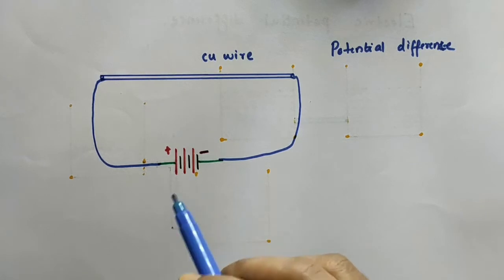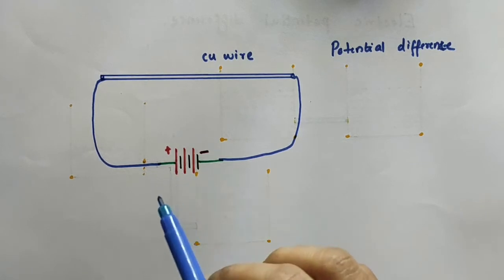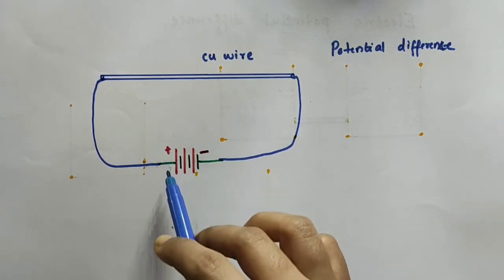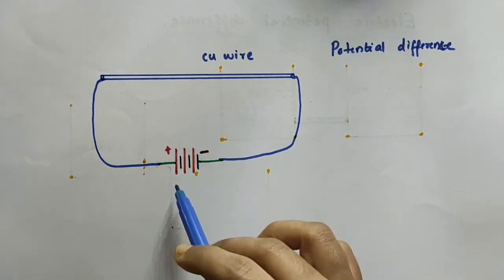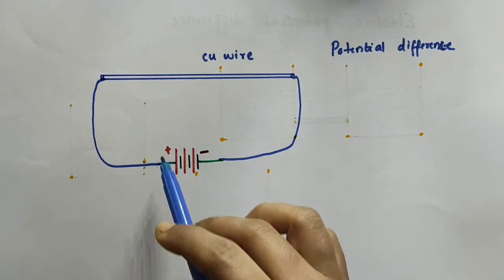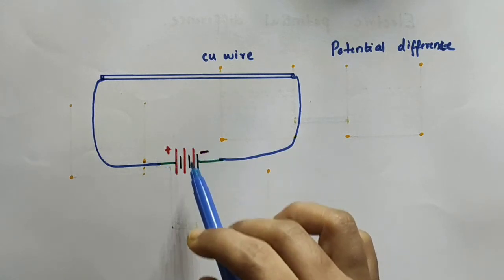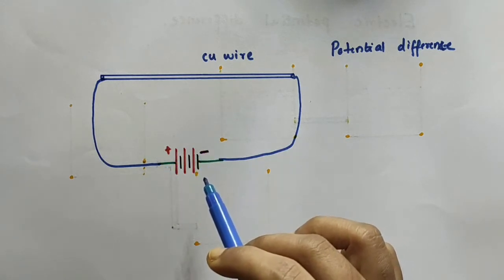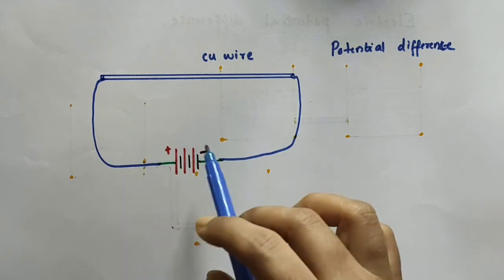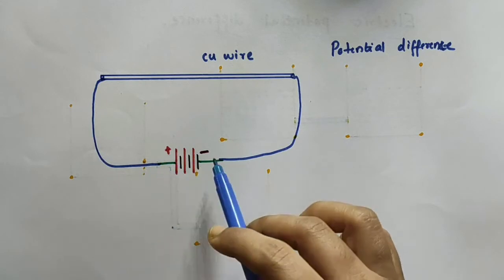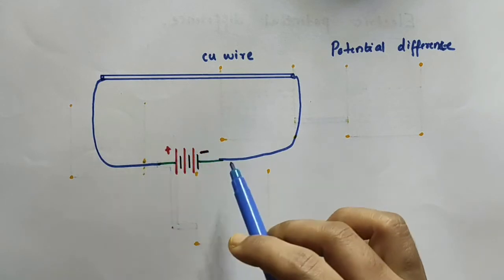Chemical actions taking place within the cell generate a potential difference across the two terminals of the cell. This positive terminal will be at high potential and this negative terminal will be at low potential, which means there is a potential difference across the two terminals of the cell.